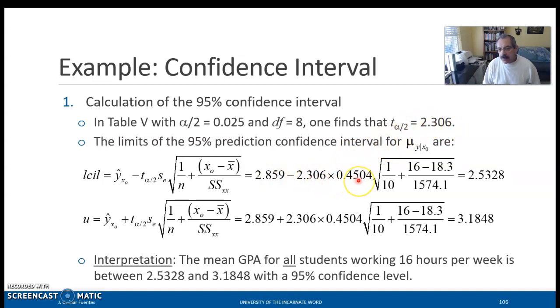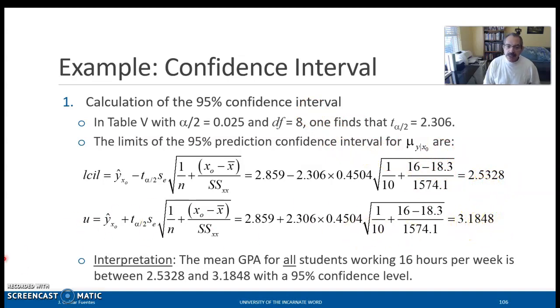This is the standard deviation of the residuals. There are 10 observations, and the mean of the x values is 18.3. And this is the sum of squares of the x values. So putting all these numbers together, you see that the lower confidence interval limit is 2.5328, and the upper limit is 3.1848.